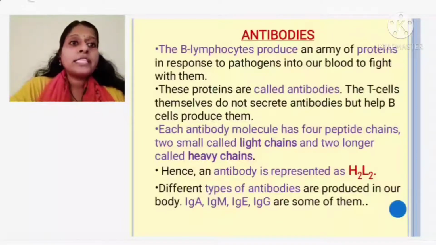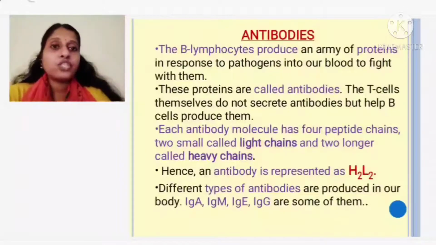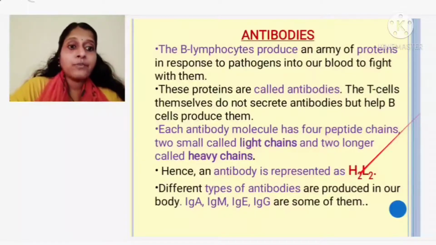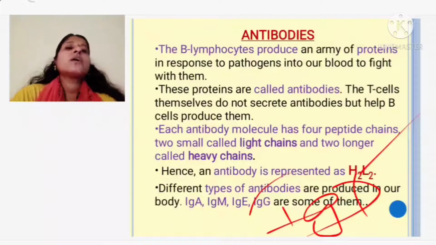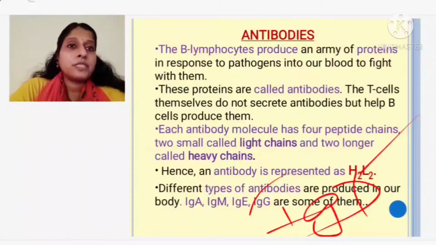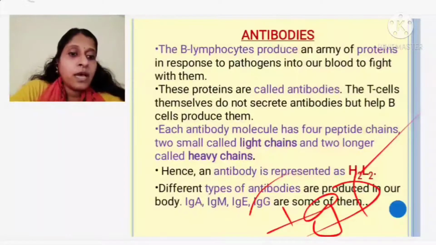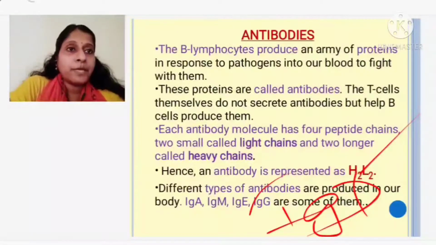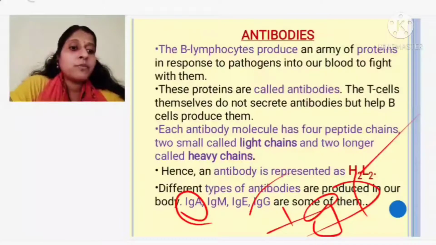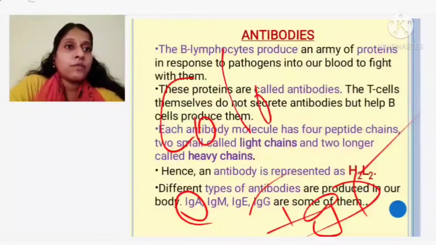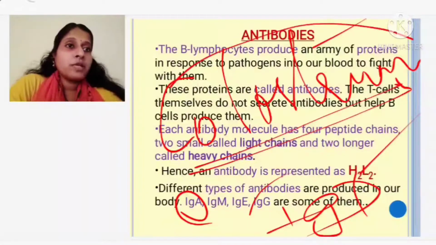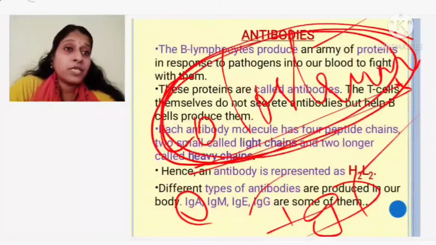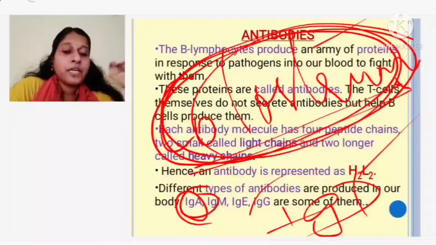Okay. So each antibody molecule has light chain and heavy chain, and they are represented as H2L2. Okay. There are different types of antibodies, like IgA, IgM, IgE, IgG, IgD. These are all different types of antibodies which are present in our body. Some antibodies are present in the mother's milk, which we are getting is IgA. The mother's milk provides us what we call colostrum. What do we call that? We call that colostrum, which the mother's milk is providing. Okay. So this breast milk, otherwise referred to as colostrum, contains which antibody?